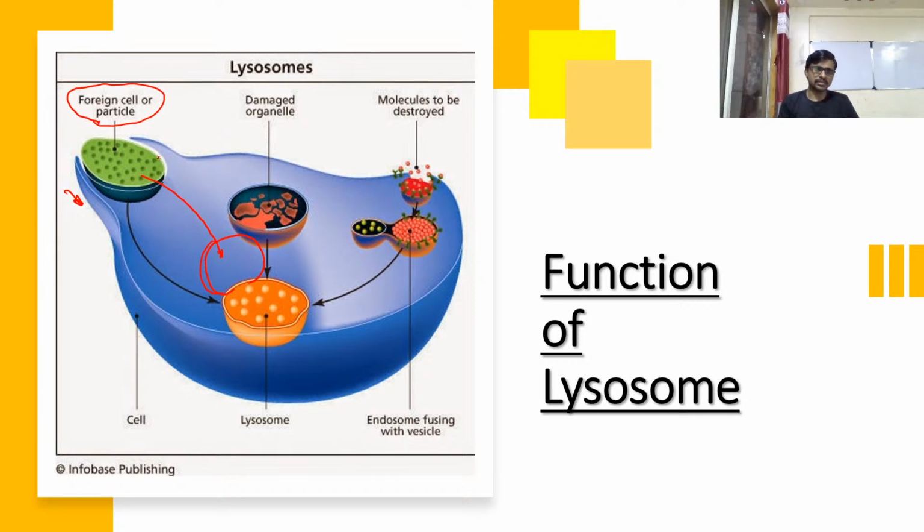So this vesicle is called a phagosome because it is taken inside by the process of phagocytosis, and now this lysosome is joined with the phagosome. At that time you can say this vesicle is a phagolysosome. Phagolysosome. Okay, so after some time, this phagolysosome looks like this. Okay, so what happened? The material in this phagolysosome is completely digested by the lysosome.